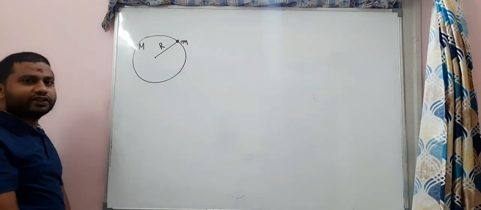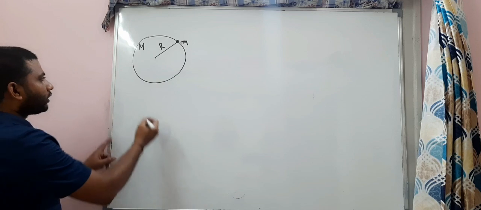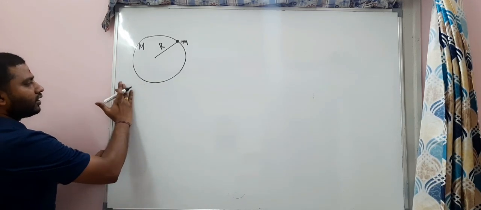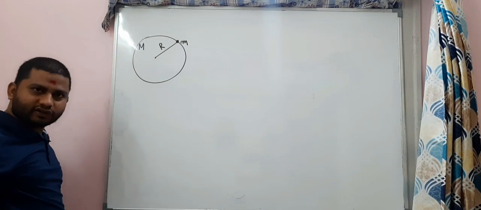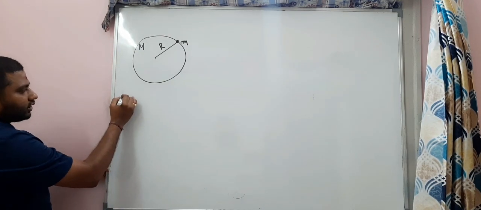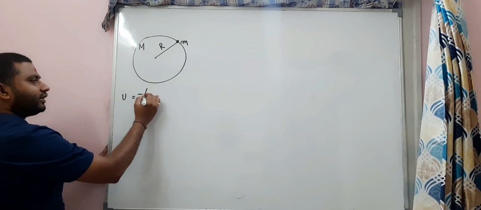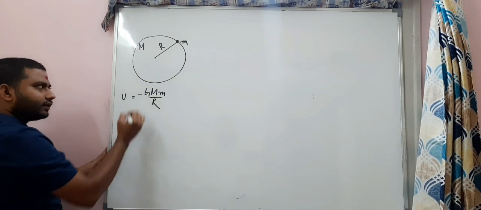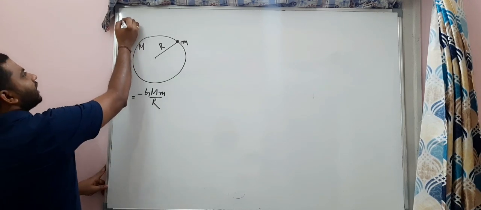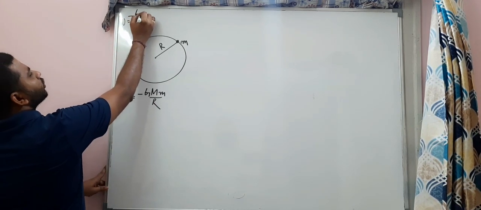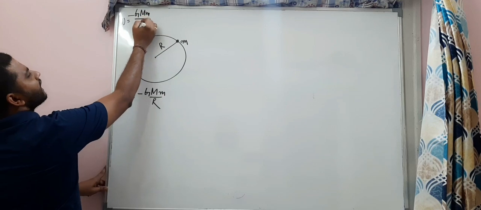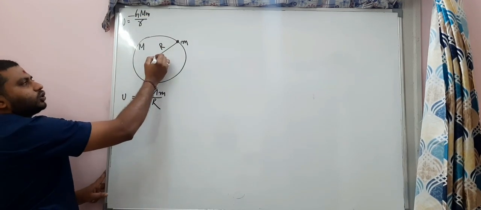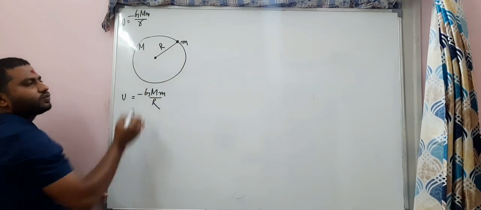When I keep it on the surface of the earth, the potential energy of the system is equal to, can I write, minus G capital M small m by R? Tell me. Because the potential energy of the system formula we know, when two masses are there, minus GMm by r. Here small r is equal to capital R. See the distance between the two masses. This is capital M and this is small m. That's it.